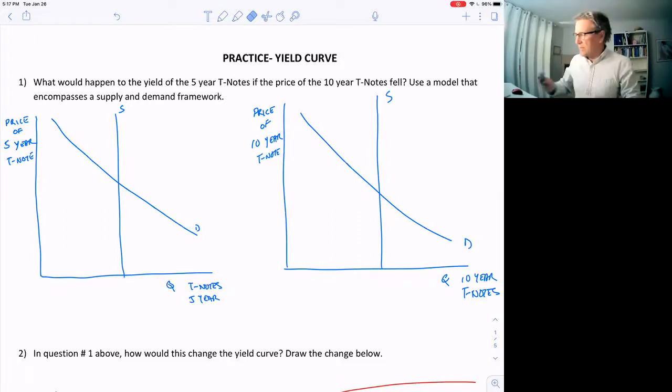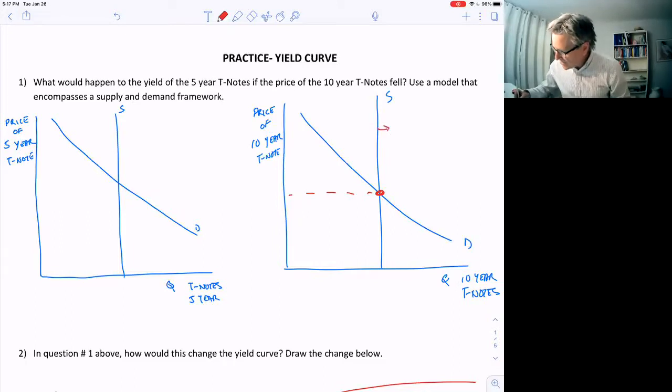Blue prices go up, black ones go up too. So same thing with bonds. So the price of the 10-year notes falls. Okay, so we have this equilibrium here on the 10-year note. This is the price. What would make the price of the 10 years fall? Well, either supply would have to increase or demand would have to decrease. Either one of those would make the price fall. So let's say the supply increased for these 10-year notes. Maybe the US Treasury decides to sell more of these 10-year notes because they need to finance some sort of deficit or some government spending.